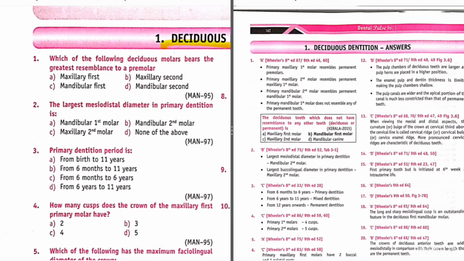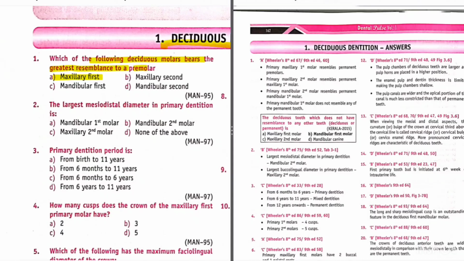which of the following deciduous molar bears the greatest resemblance to a premolar? So the answer is A. Maxillary first deciduous molar bears the greatest resemblance to premolar.